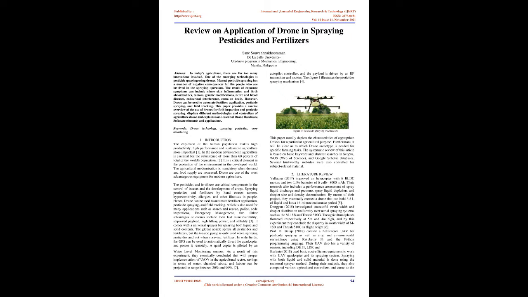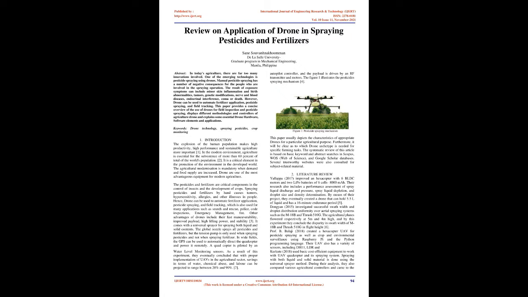The result of exposure symptoms can include minor skin inflammation and birth abnormalities, tumors, genetic modifications, nerve and blood diseases, endocrinal interference, coma or death. However, drones can be used to automate fertilizer application, pesticide spraying, and field tracking. This paper provides a concise overview of the use of drones for field inspection and pesticide spraying.